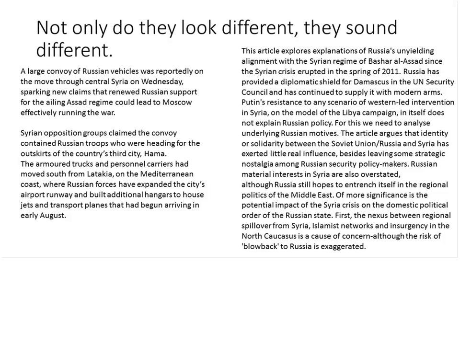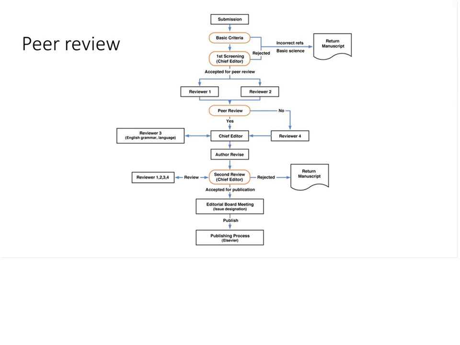So the other thing that goes along with scholarly information is what is called peer review. So the way that scholarly articles get published is to go through a peer review process. And so what that looks like is a scholar or an expert in that field writes an article, and then one of their peers, so another expert in the field, takes a look at their article and edits it for lots of different things.